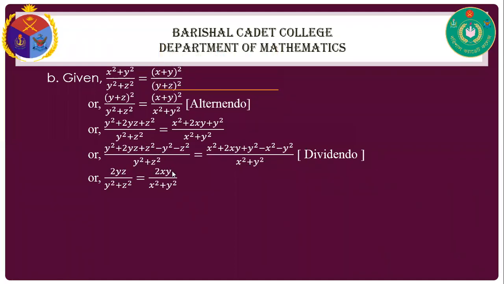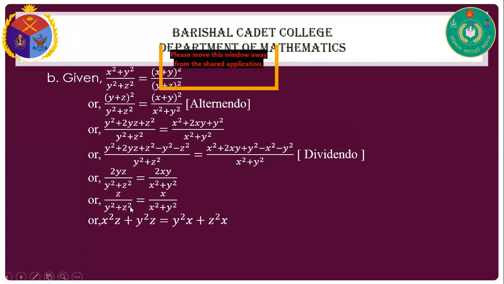So here, see that we cannot find out the value of x, y, z. So here we can eliminate the variable. Okay, only in this proof we can use the elimination of variables. So we eliminate 2 from both sides and y from both sides. Then we get z by (y square plus z square) equal to x by (x square plus y square).